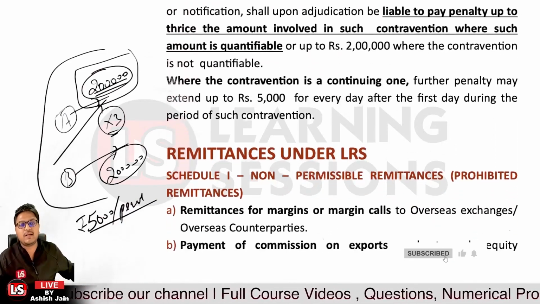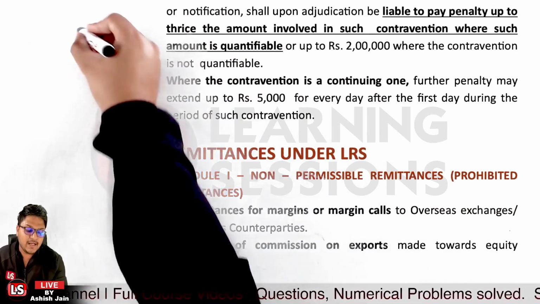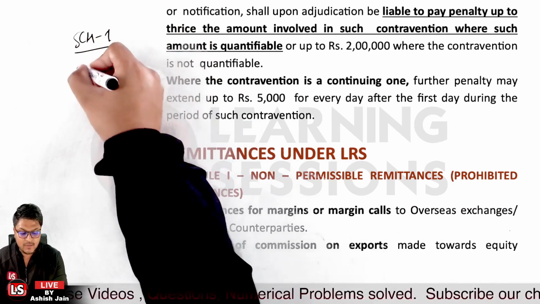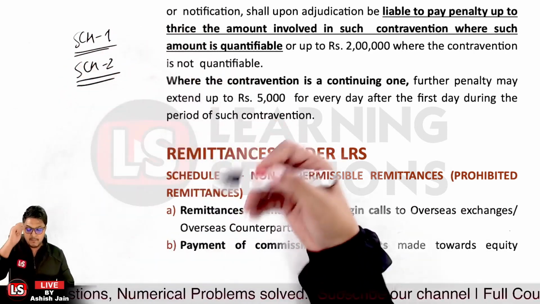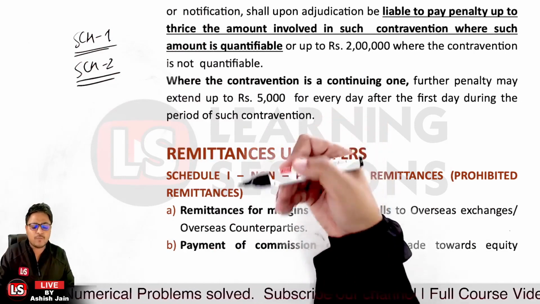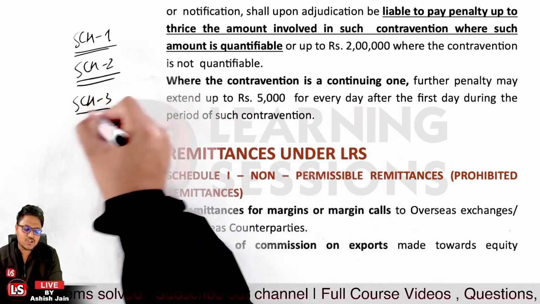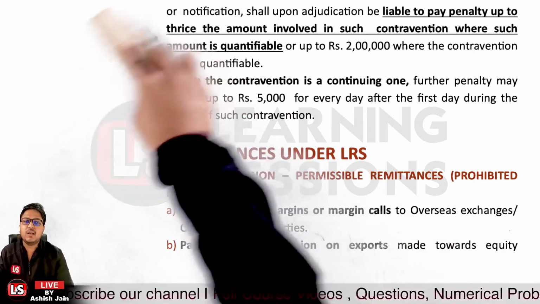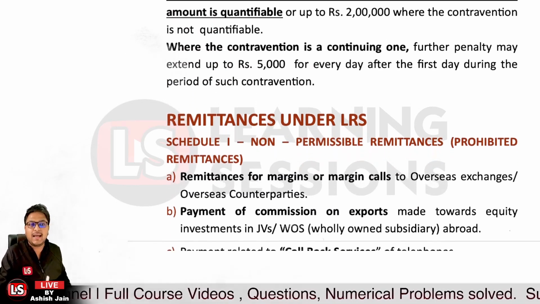And then further, it's related to the remittances under the LRS. There are 3 schedules. Schedule 1 deals with transactions which are prohibited. Schedule 2 deals with transactions which require prior approval from the government functionaries. And schedule 3 is related to the transactions which are permitted. First of all, we are going to cover schedule 1, the transactions which are not permitted or which are prohibited under the LRS.